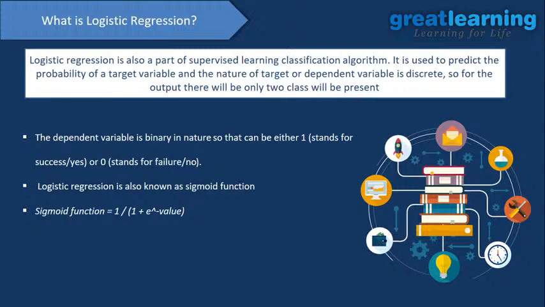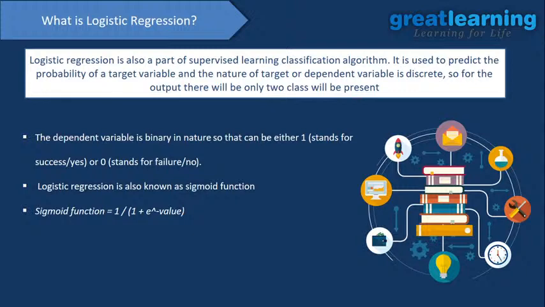So yes, I was talking about logistic regression. This is how logistic regression works. Your dependent variable, the class you need to find, is binary in nature, so it can be either 1 or 0, which may stand for failure or success, no or yes, diabetic or not diabetic, fraud or not fraud, right? So this is how we use logistic regression.